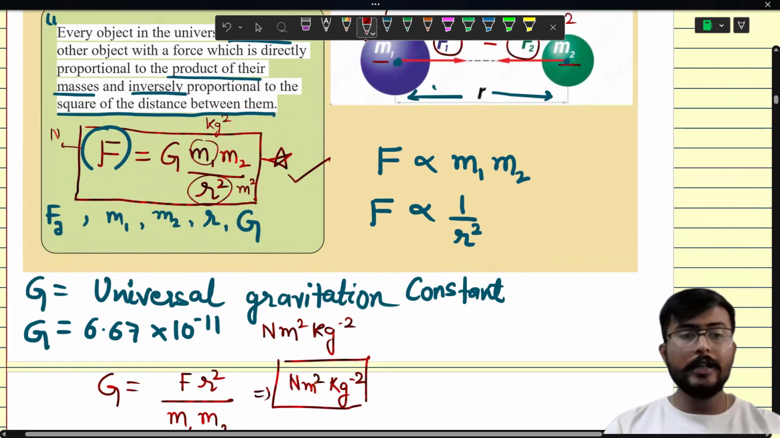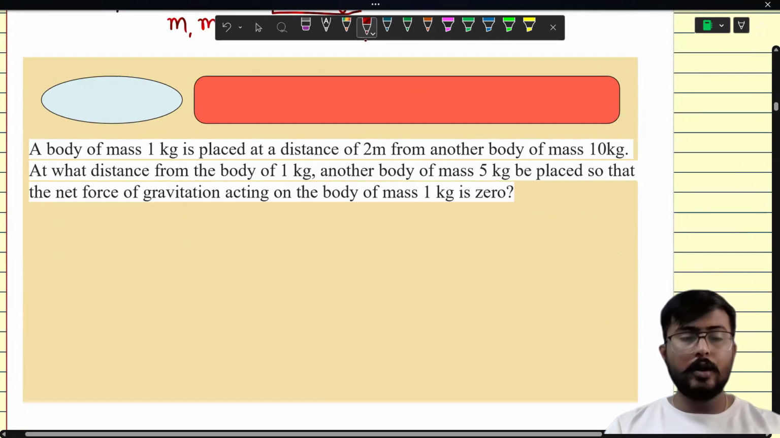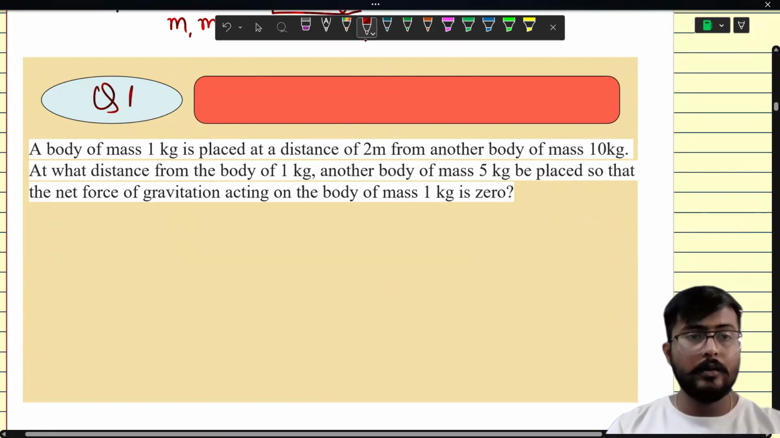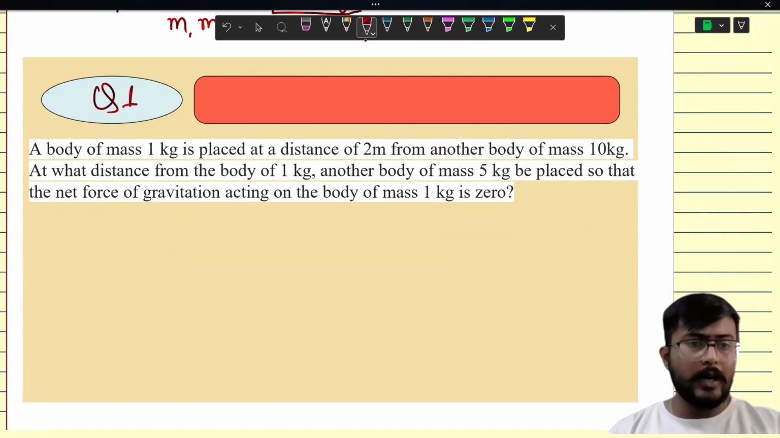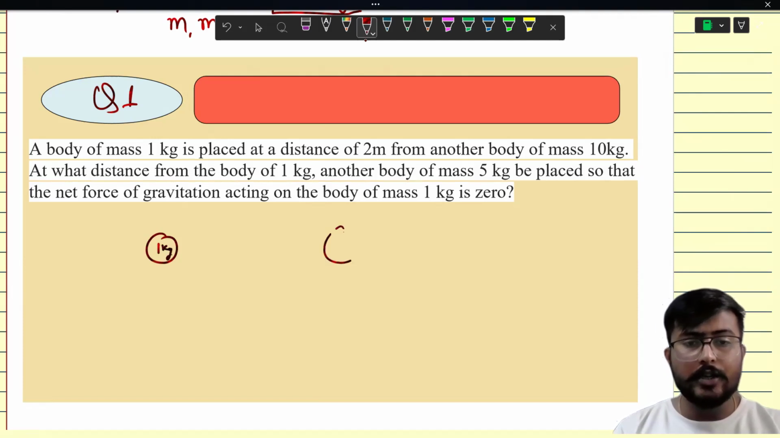Let's move ahead. Let's do some questions related to the same topic. So this is question number one. I'm reading the question. A body of mass 1 kg, suppose this is the body of 1 kg, is placed at a distance of 2 meter from another body with mass 10 kg. This is a bigger body with 10 kg mass.